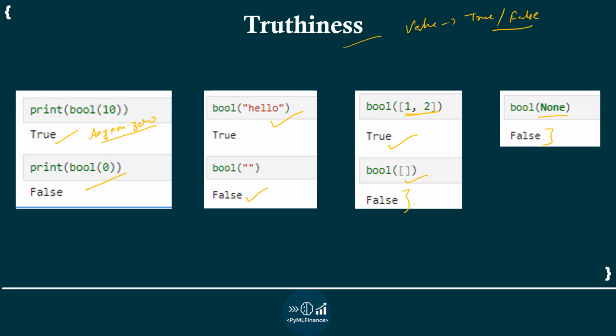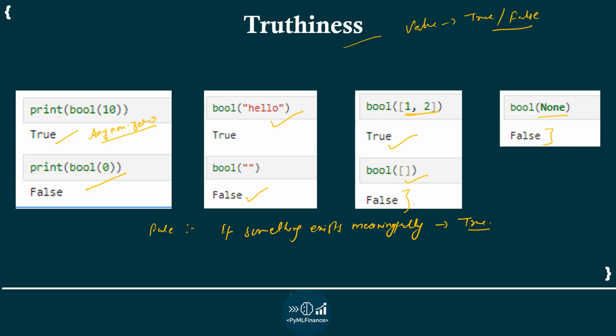Okay, so Python is not randomly deciding truth. There is a very simple rule underneath. Okay, and what is the rule? So the rule is, if something exists meaningfully, then Python treats it as true.